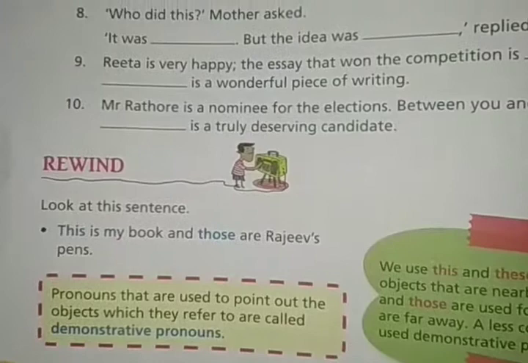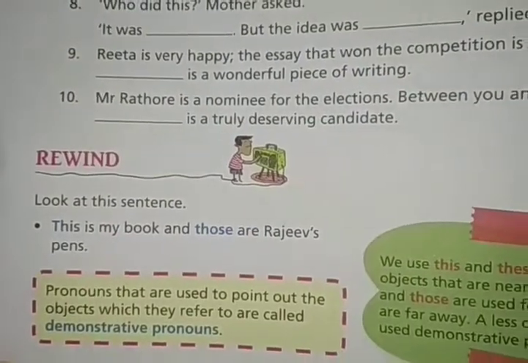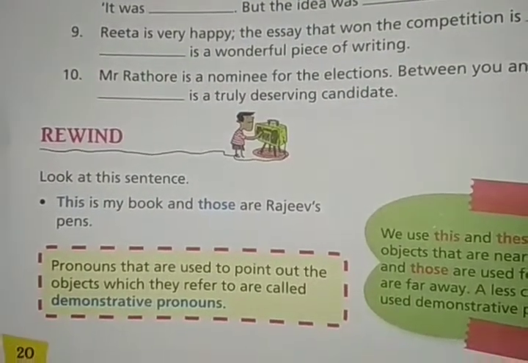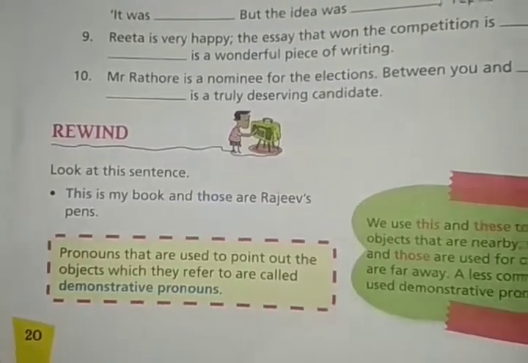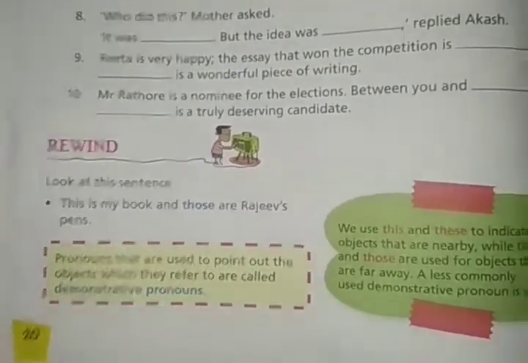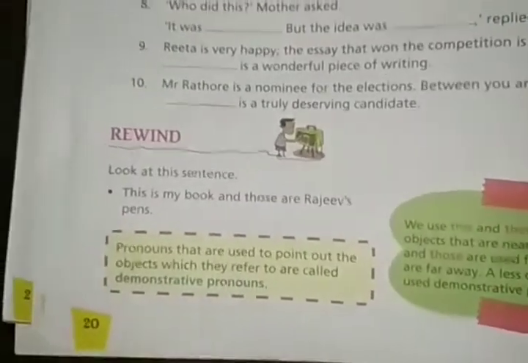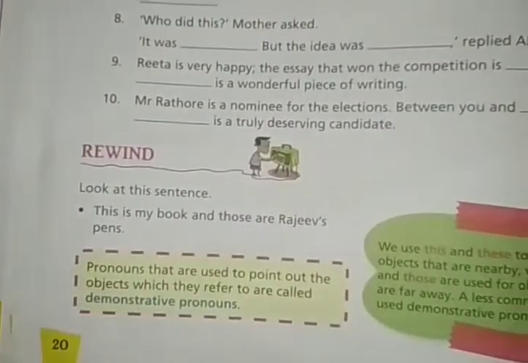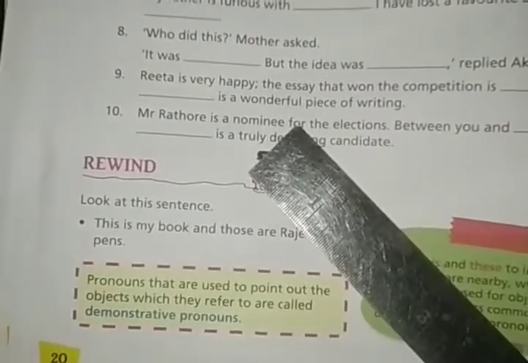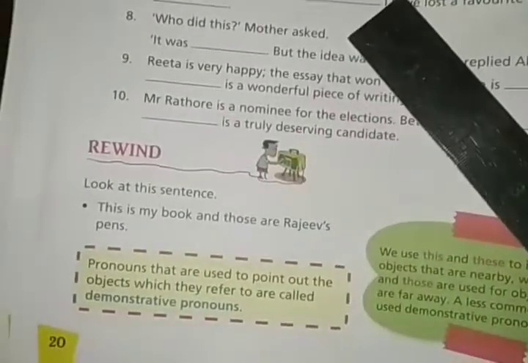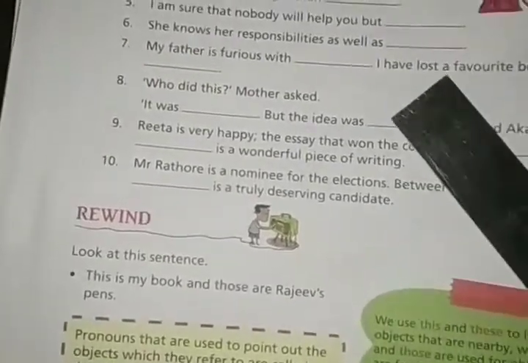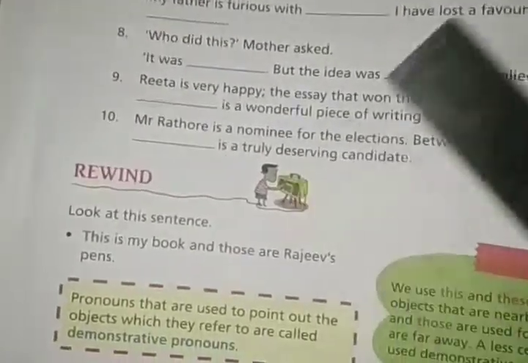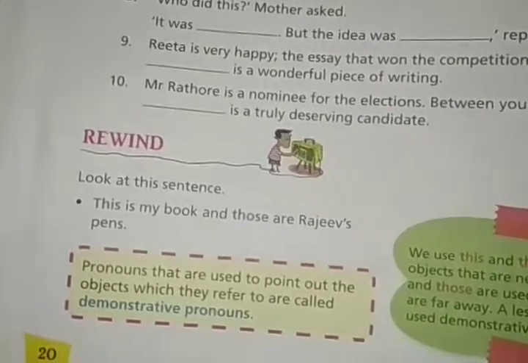So these types of pronouns are used to point at something. We say this is my book, that is my pen, when we point at something, showing something to someone and telling about it, pointing out. Then they are called demonstrative pronouns.